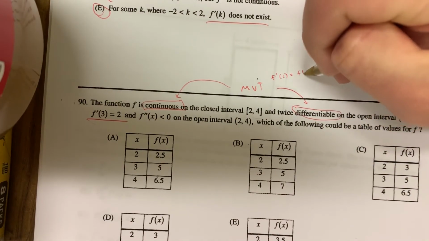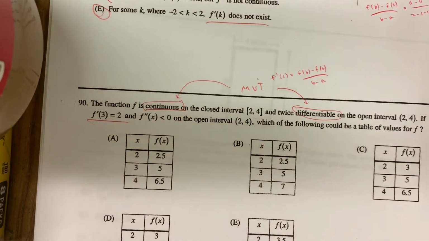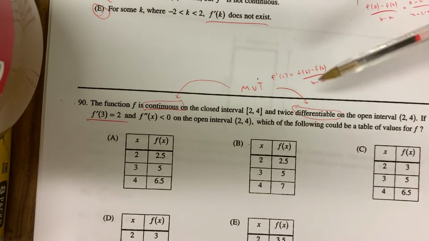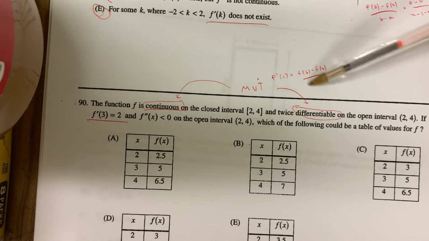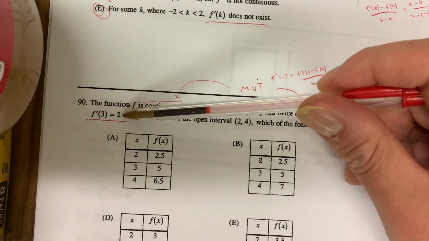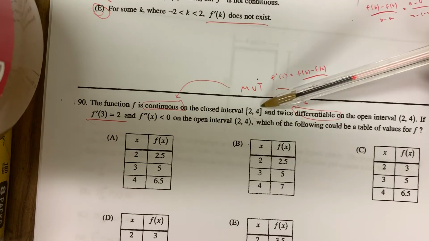F prime of c has to equal f of b minus f of a over b minus a at least one time on the interval if the function is continuous and differentiable. So this has got to be true. This slope of the secant line's got to equal 2 at some place on this interval between 2 and 4.